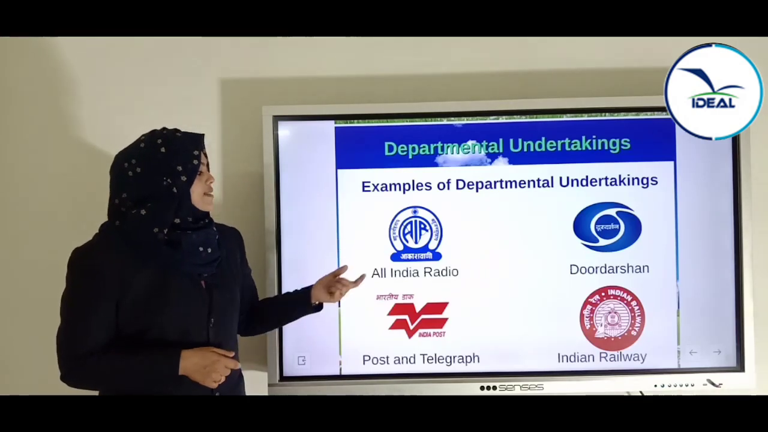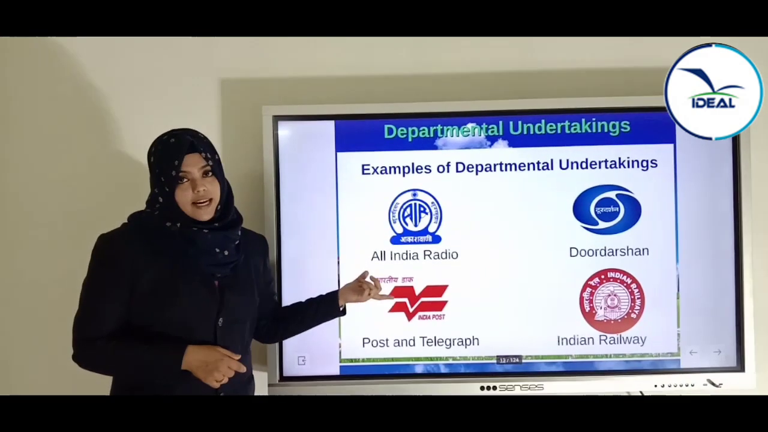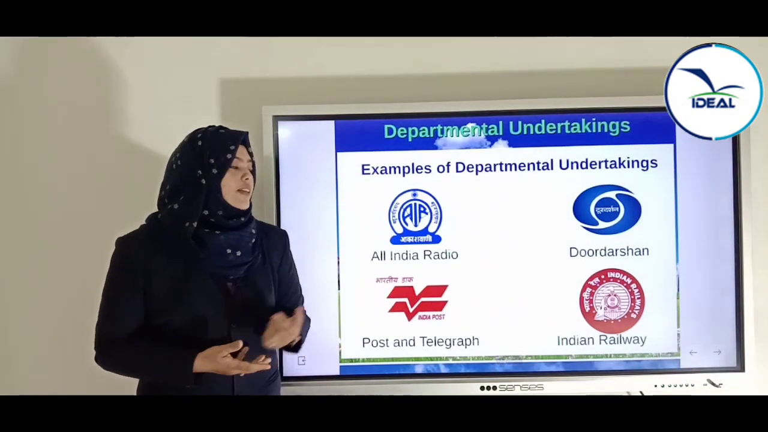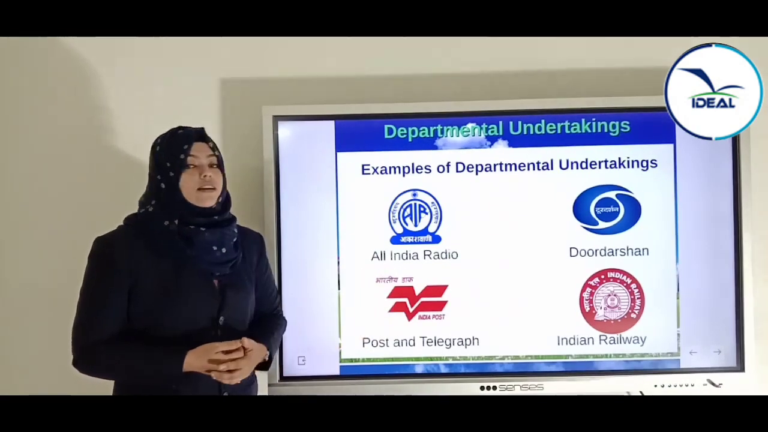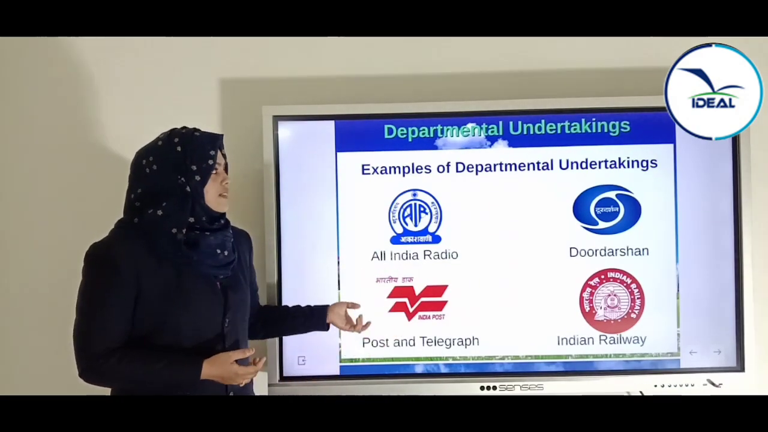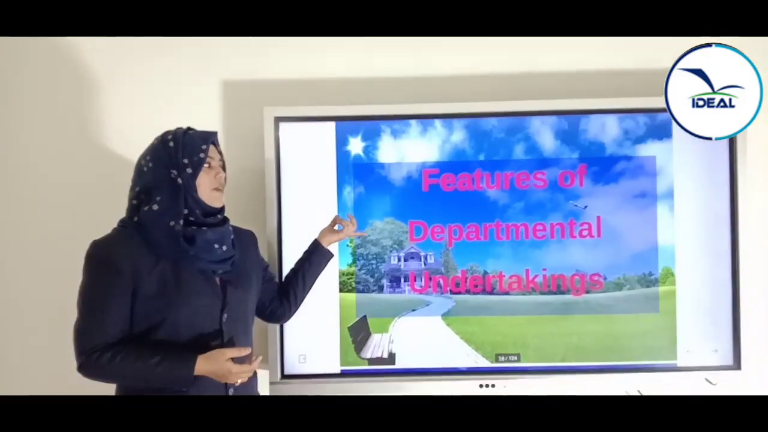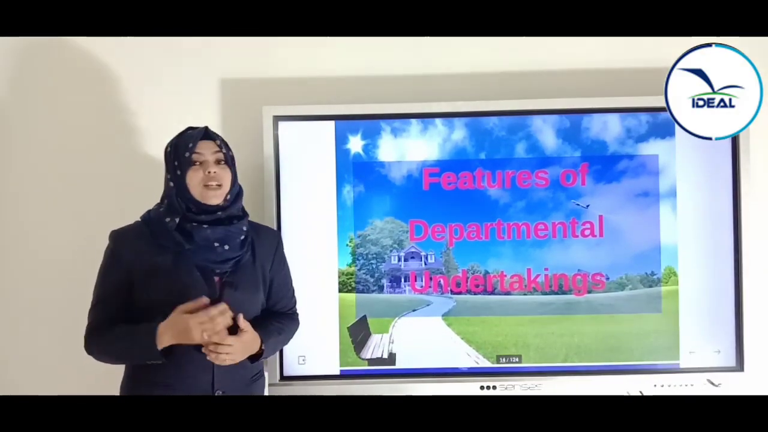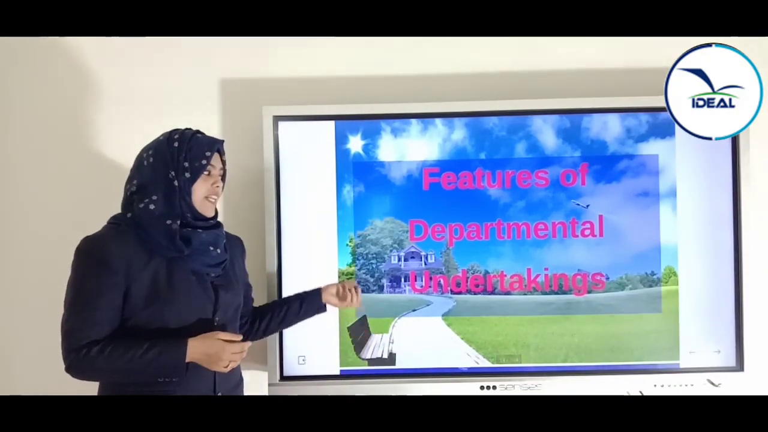Now we can look at the examples. That is All India Radio. All India Radio is an example. Then Doordarshan, Post and Telegraph, Indian Railways. We already said this example. These are the examples of departmental undertaking. Now let us look at the features of departmental undertaking.